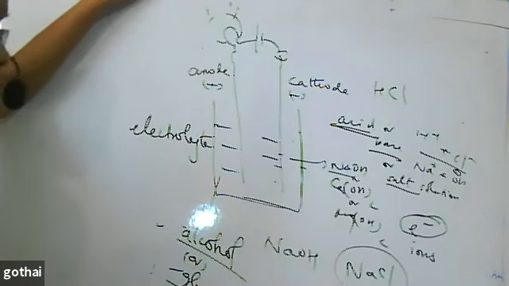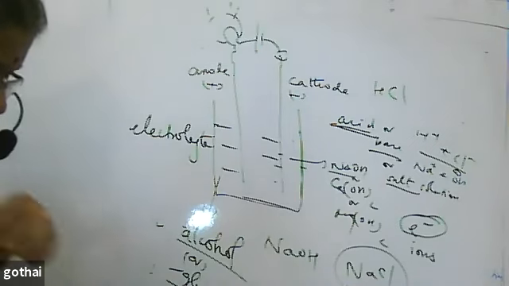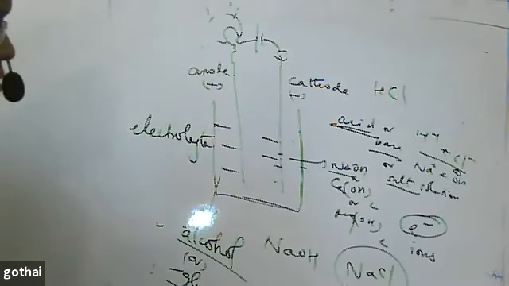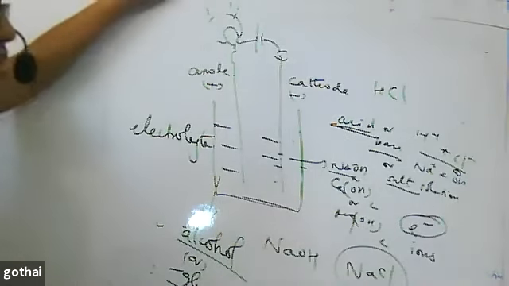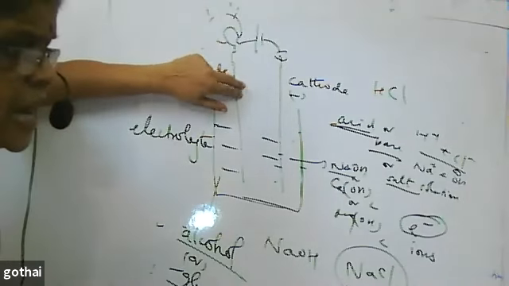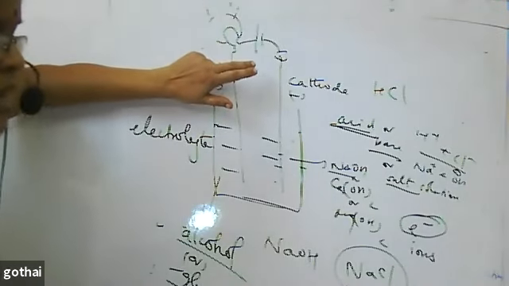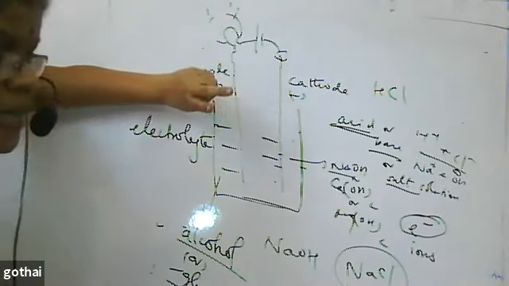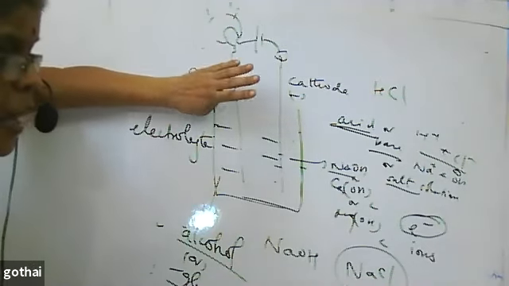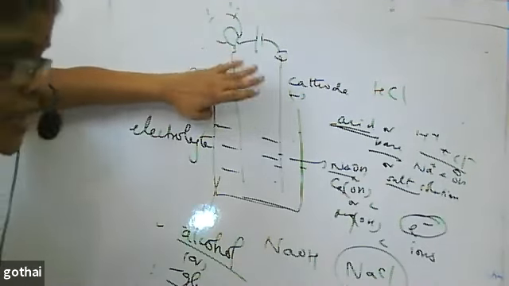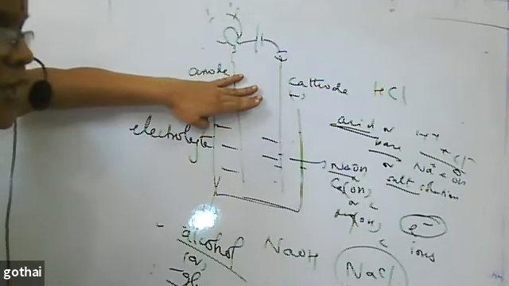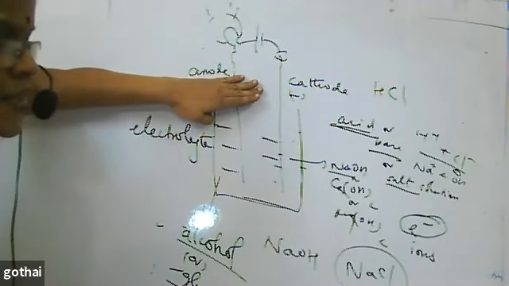One thing you have to keep in mind: from the movement of ions, this experiment doesn't help me identify whether the ion is H plus or OH minus. I conclude only that these substances, on dissolving in water, dissociate and produce ions.